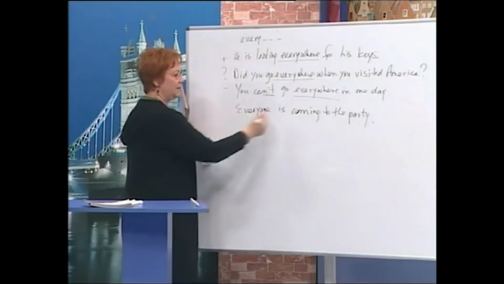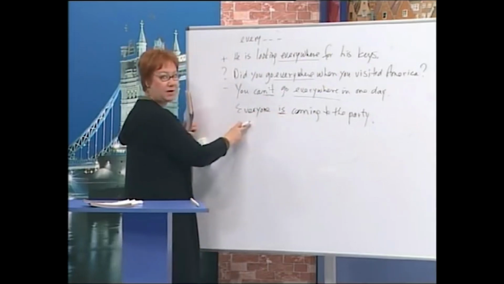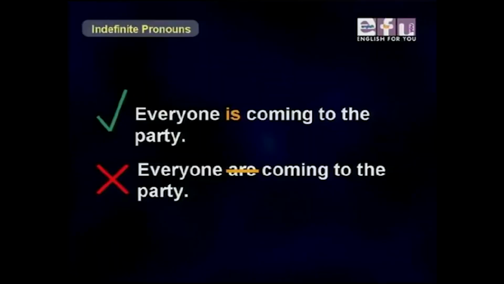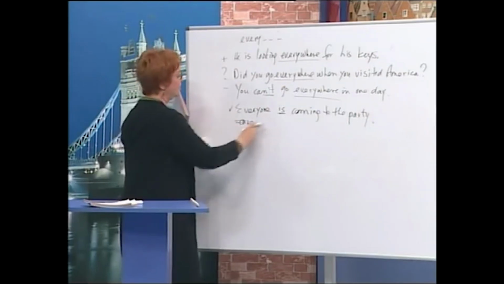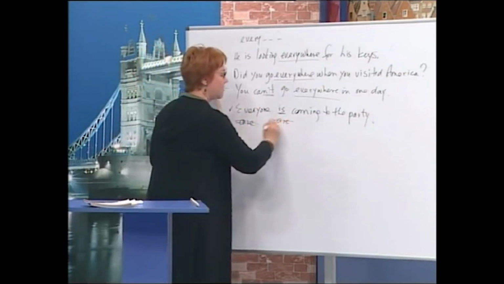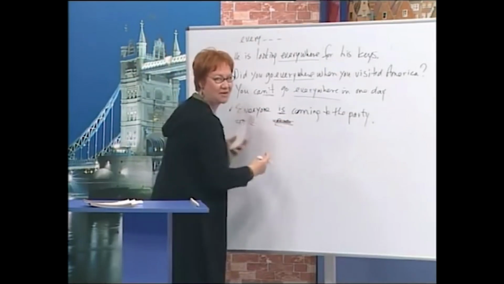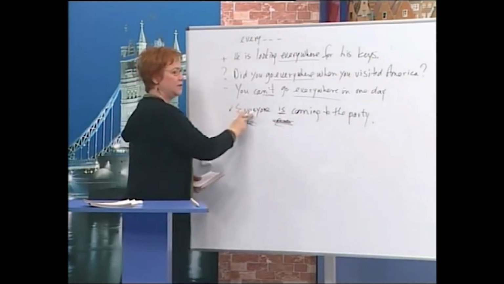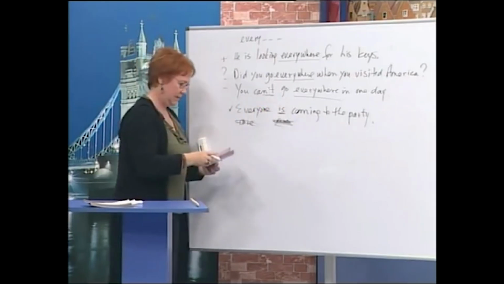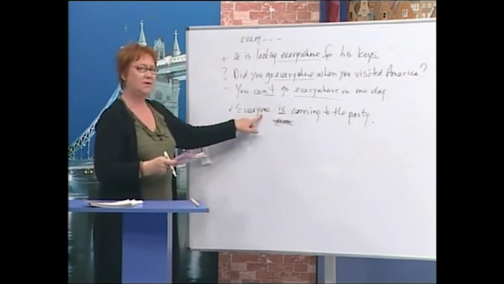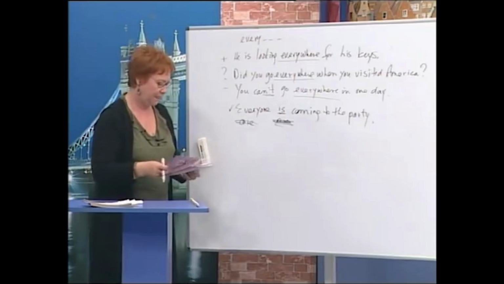Everyone is coming to the party. Everyone is coming to the party, not are. Okay? So this one's okay. You cannot say are. If you think of it as a group, everyone group is coming to the party. This one is difficult, but you have to remember it.